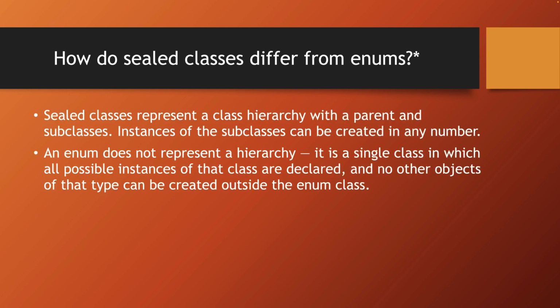Sealed classes represent a hierarchy of classes, where there is a parent and subclasses, and you can create as many instances of the subclasses as you like. Enum, on the other hand, is not a hierarchy. It's a single class in which all possible instances of the class are declared. All objects are already created, and it's impossible to create other objects of the same type outside the enum class.